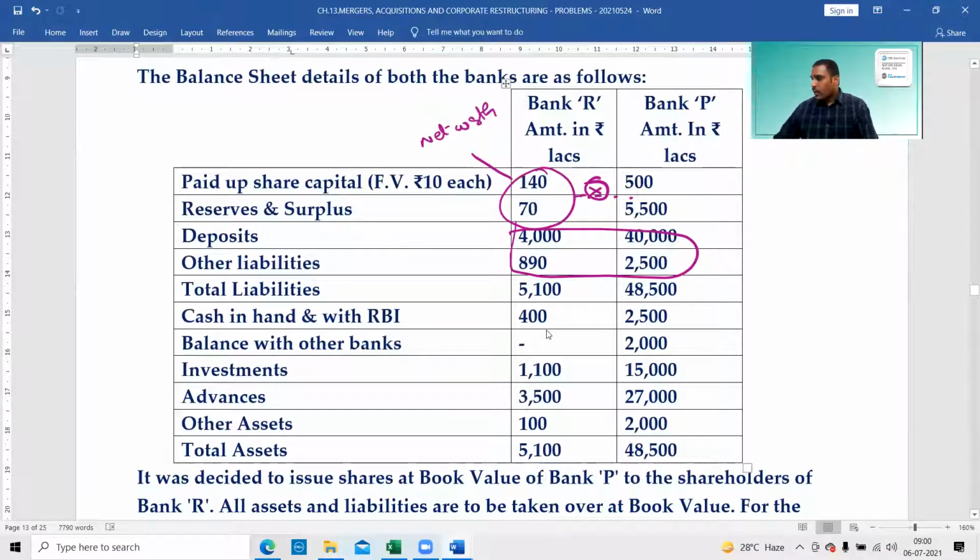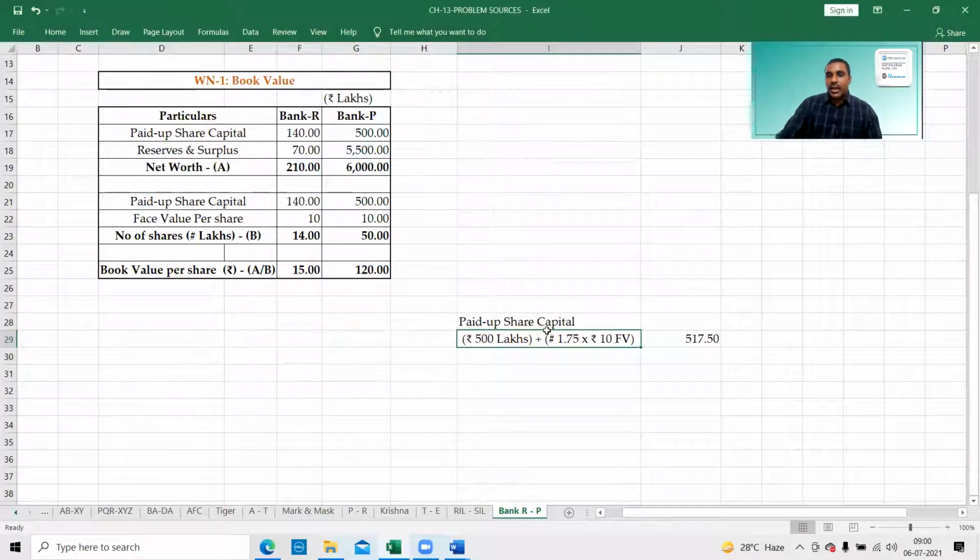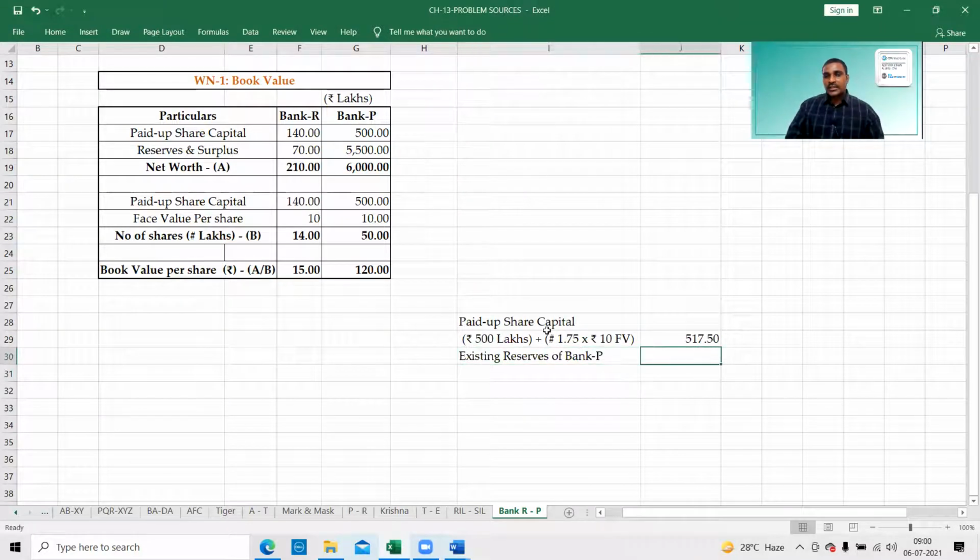That is the most important point we need to learn. Remaining things we can blindly club, but not the first two aspects. Whenever you are consolidating, except share capital and reserves, the remaining we can consolidate. Share capital and reserves get separate treatment. Paid up share capital. Next, reserves: existing reserves of Bancor, existing reserves of Bank P. What is the existing reserves of Bank P? Only Bank P, 5,500.